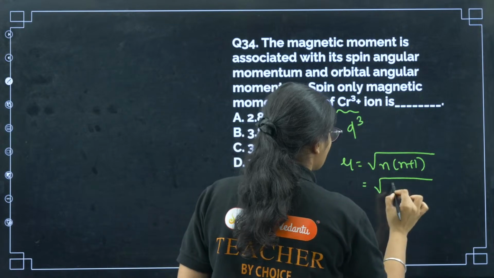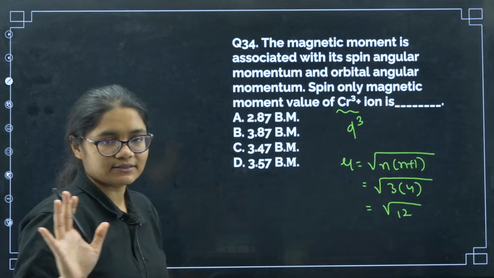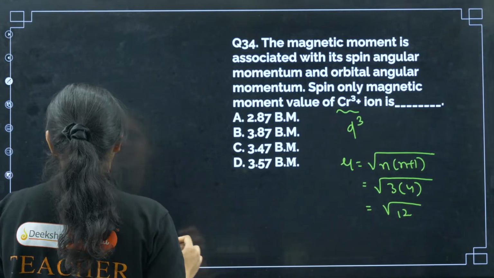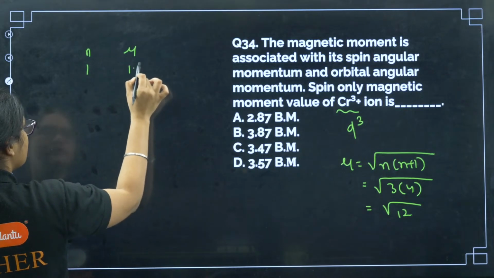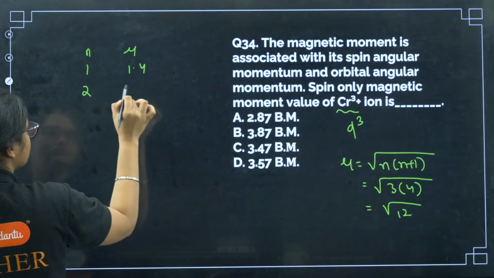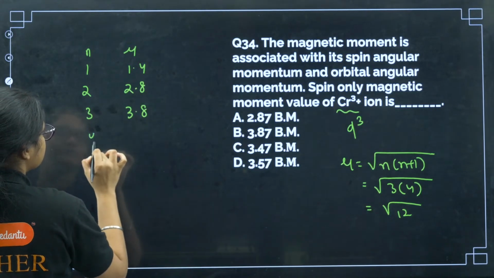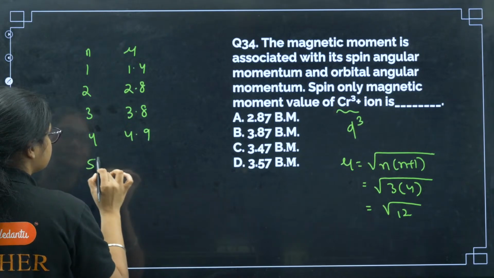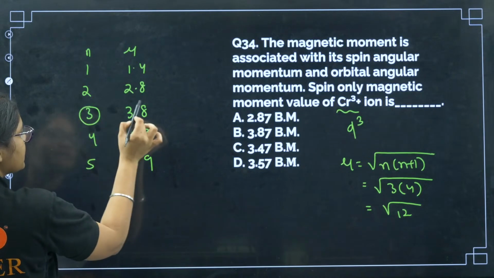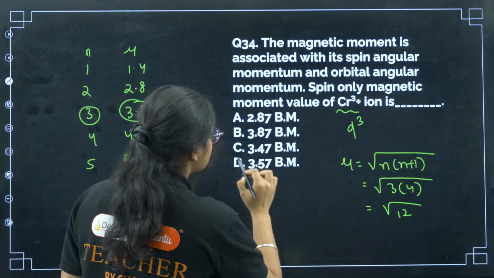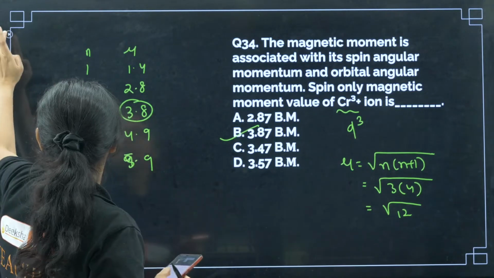That means root over 12. But you do not have to remember this one. Okay, I will be telling you a trick here. See, if the unpaired electron is 1, magnetic moment will be 1.4. If it is 2, it will be 2.8. If it is 3, 3.8. If it is 4, 4.9. If it is 5, it is 5.9. So you should remember these numbers. So 3 is there means immediately it will be 3.8. So I have option number B here. Okay. Yes, all of you are correct.